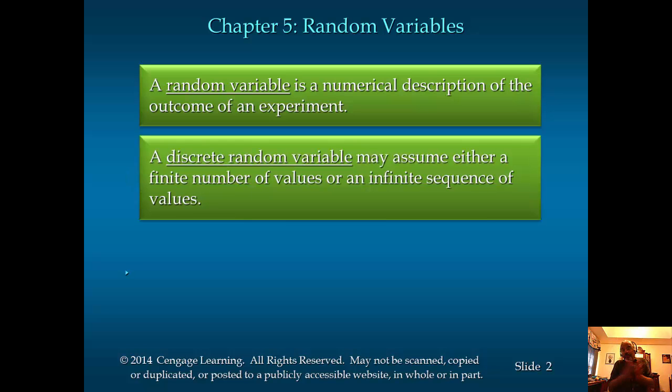Now, if the possibilities are discrete, okay, remember we talked about discrete numbers, discrete variables in chapter 1. So if you have a discrete set of possible values for the random variable, then we have a discrete random variable. The example would be how many customers will be arriving in your store in 1 day. So it can be no customers at all, or 1, or 2, or 3, and so on. So you have specific numbers that are countable. So when you're able to count, and that is discrete. So we have discrete random variable.